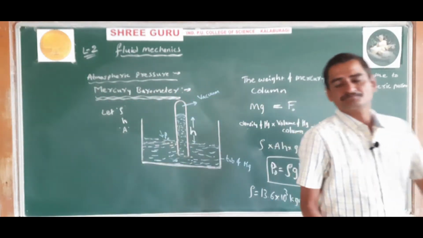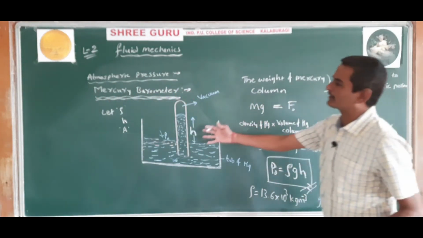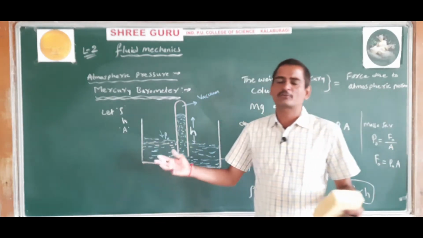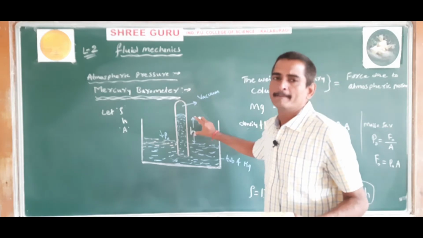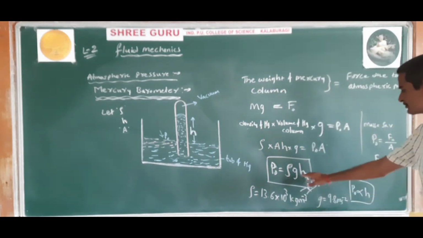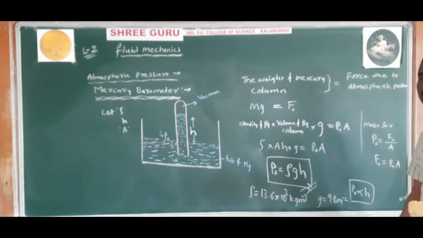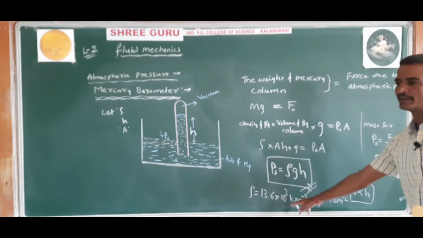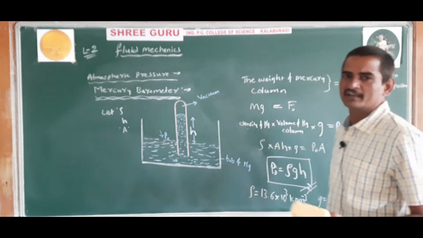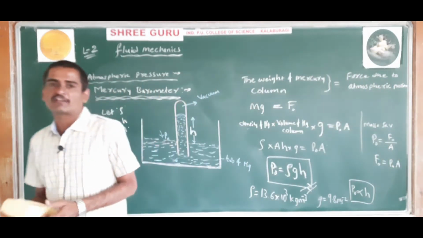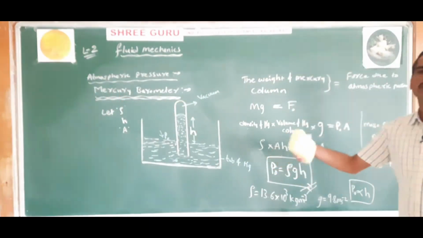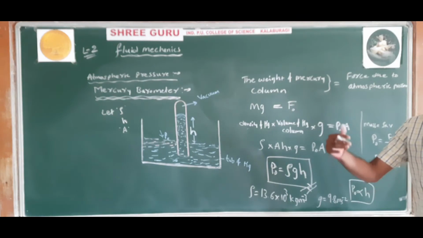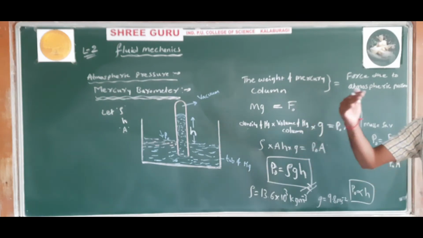Understood? So this is the mercury barometer. If you take this mercury barometer to a place, it will show a particular height. Measure that height and substitute it in this formula and you will get the answer, that is the pressure at that place. The atmospheric pressure may be a little different at other places.